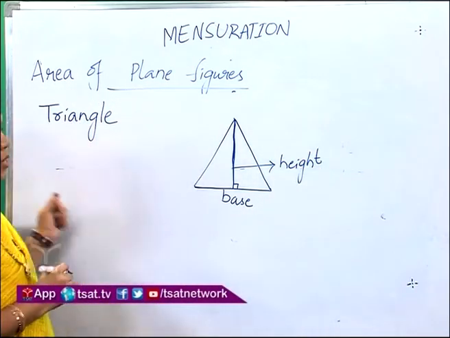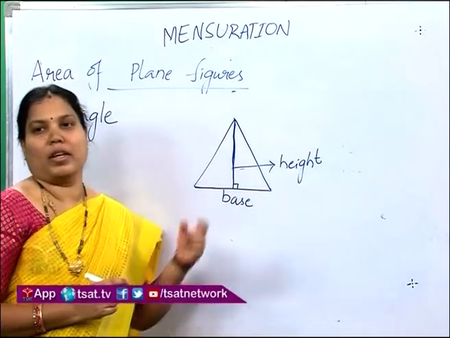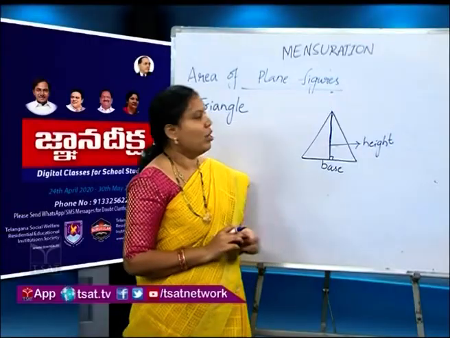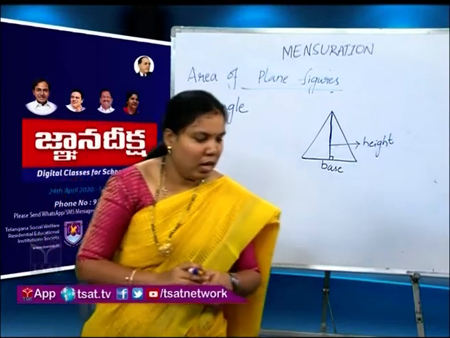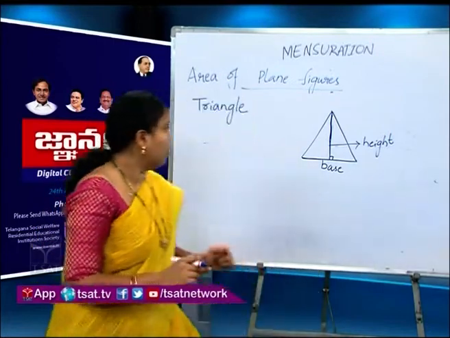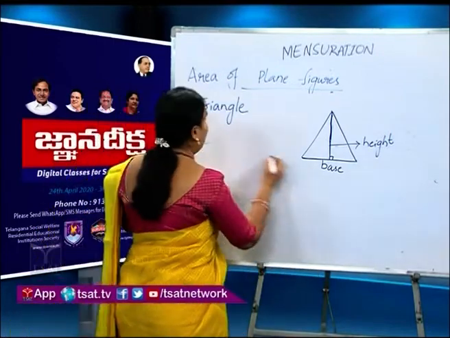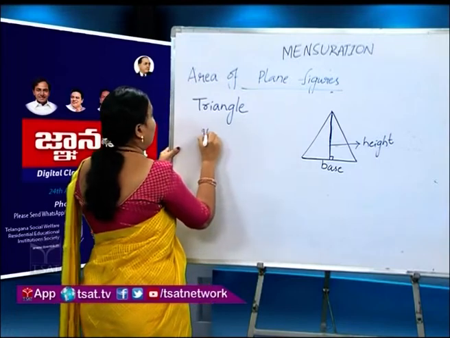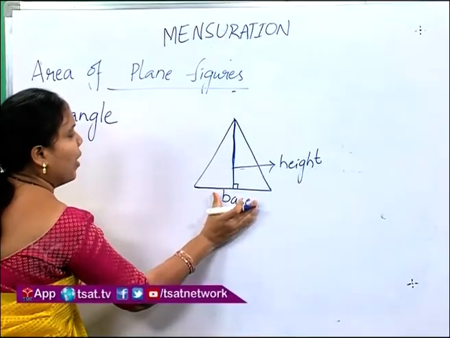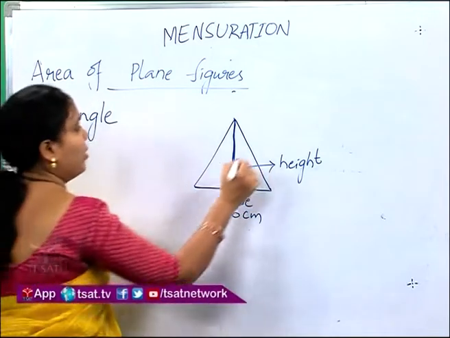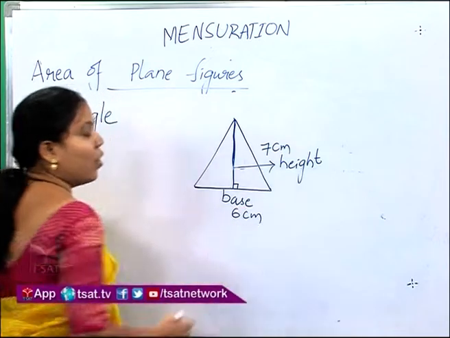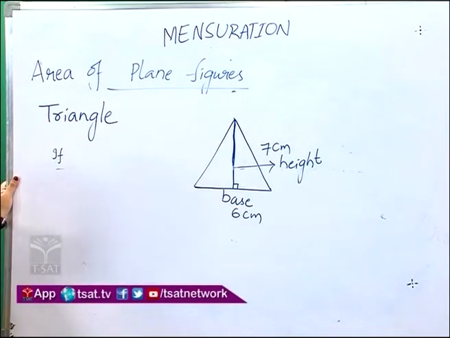If you know the measurements of base and height of the triangle, we can find the area of this triangle. Is it clear? Yes. And also, if we take one example, if base of the triangle is 6 centimeters, height of the triangle is 7 centimeters. Find the area of triangle.